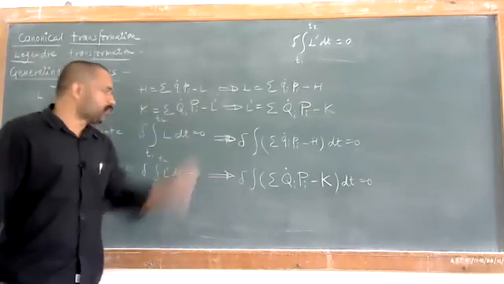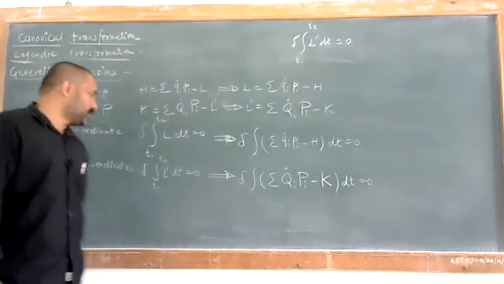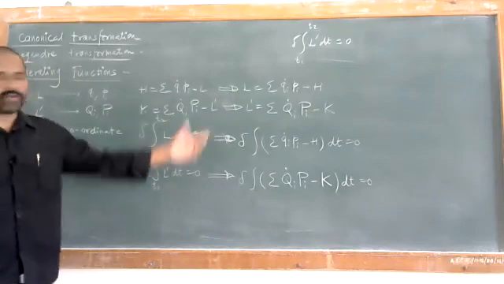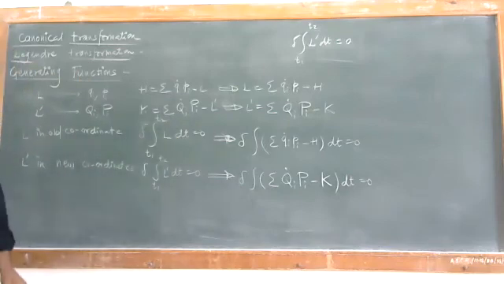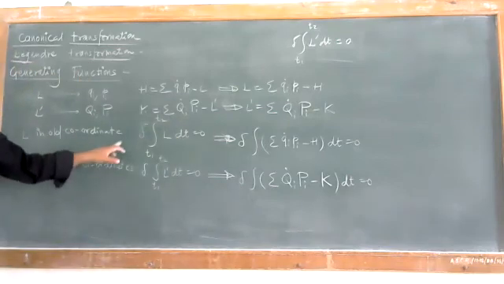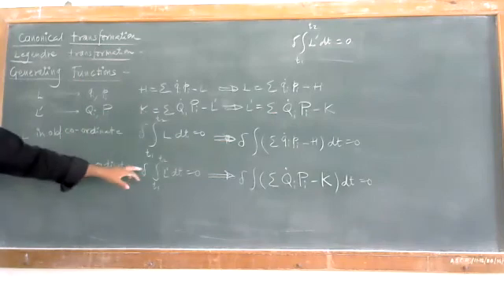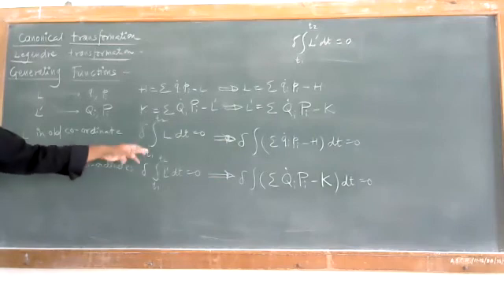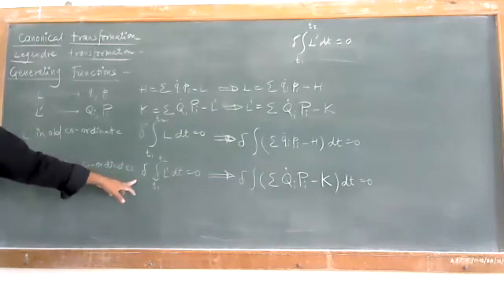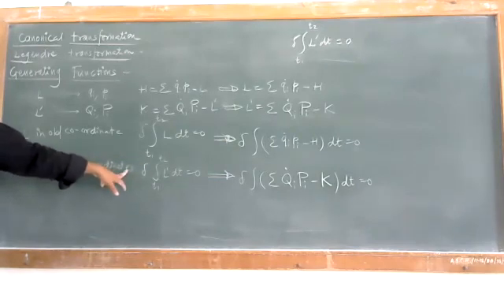And by putting these values we will get these new equations. So you can have the two conditions: delta integration Qi dot Pi minus H dt is equal to 0, and delta integration summation over capital Qi dot capital Pi minus K into dt is equal to 0.